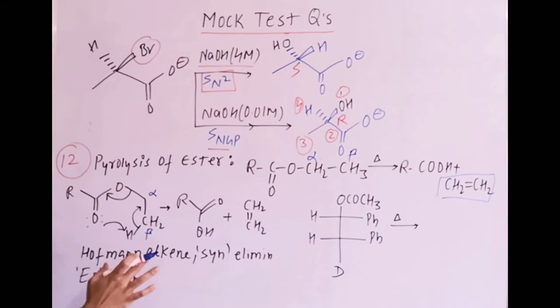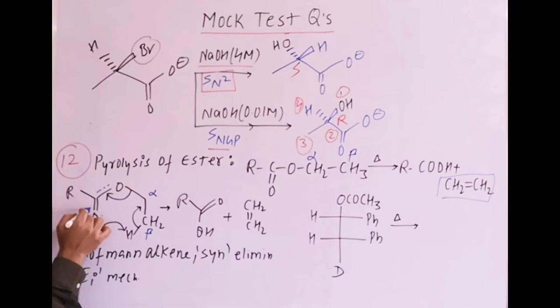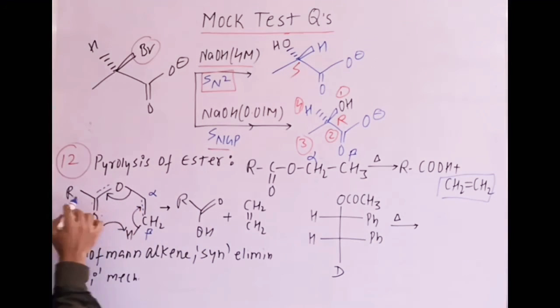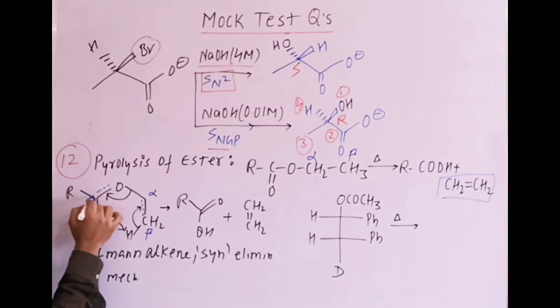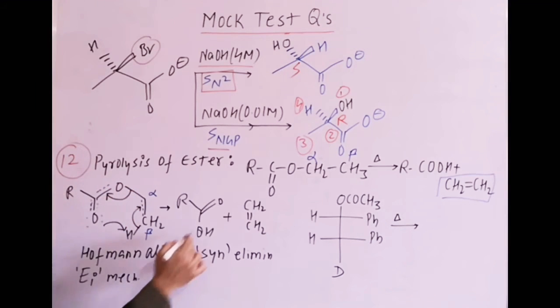I have not drawn that transition state, because ultimately it is not that useful. That shifting is there: a double bond will arise here, a single bond there, and we get RC double bond O above, single bond below. That bond will start cleaving. Okay, carboxylic acid and alkene are formed.